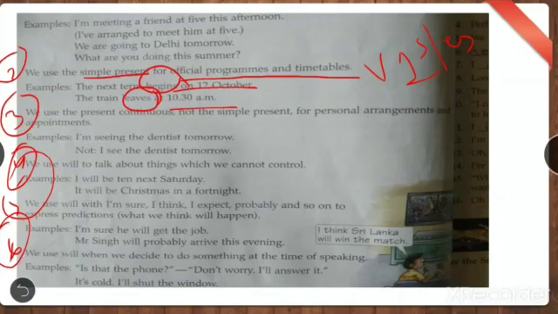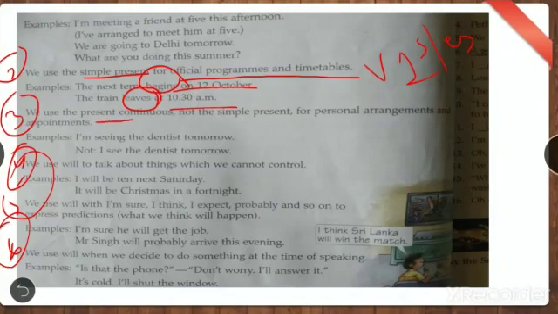The exam starts from 15th October. So I said starts. The timetable is decided, right? So I am using simple present. Is it clear, students? Now next, again present continuous came.